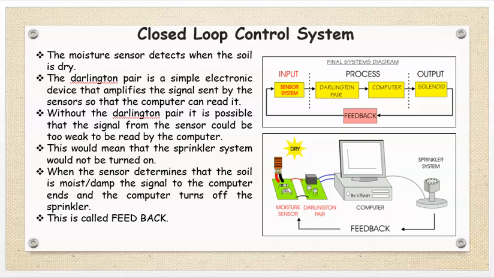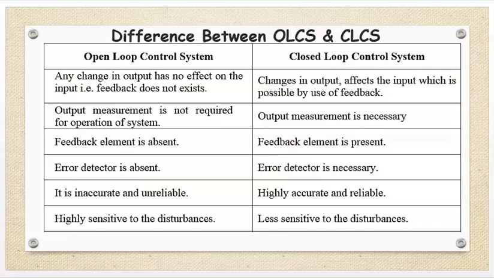Now we will see the difference between open loop control system and closed loop control system. Open loop control system: any change in output has no effect on the input, that is, feedback does not exist. Closed loop control system: changes in output affect the input, which is possible by use of feedback. Output measurement is not required for operation of an open loop control system. In a closed loop control system, output measurement is necessary. Feedback element is absent in open loop control system. Feedback element is present in closed loop control system.